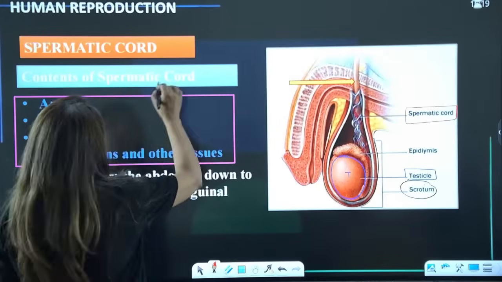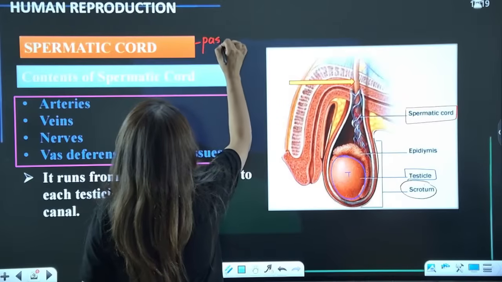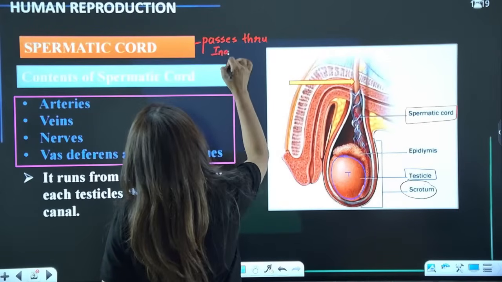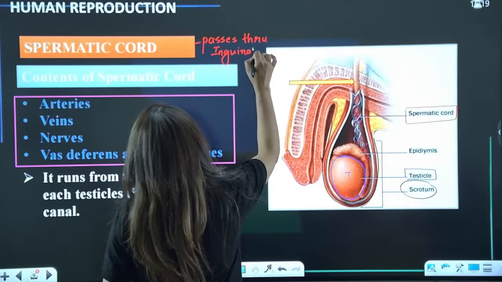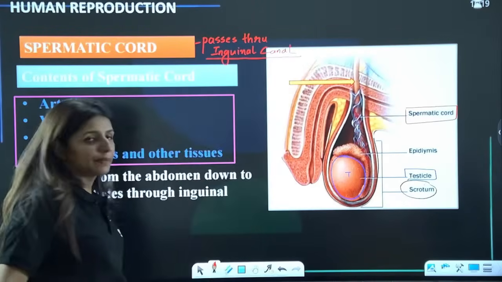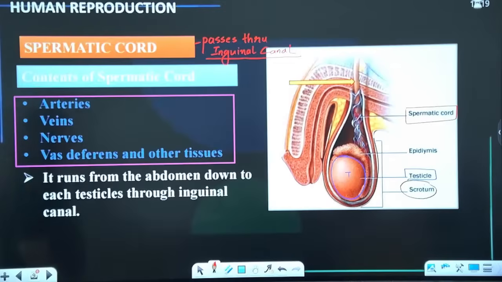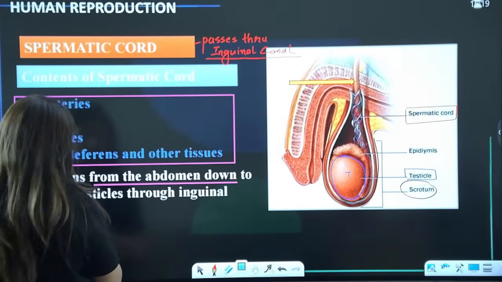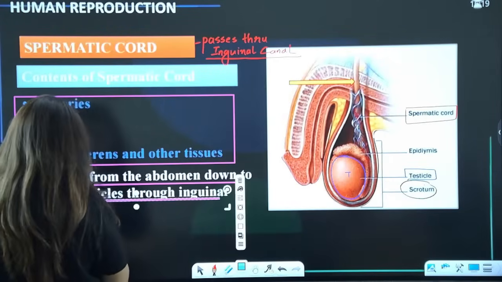And where does it pass through? It passes through the inguinal canal. Please tell me these points are clear. Are we clear till here? So it runs from the abdomen down to each testicle through the inguinal canal.